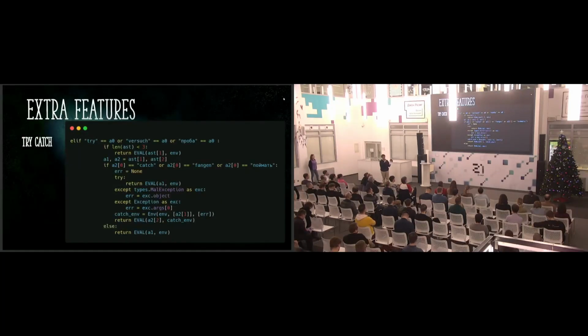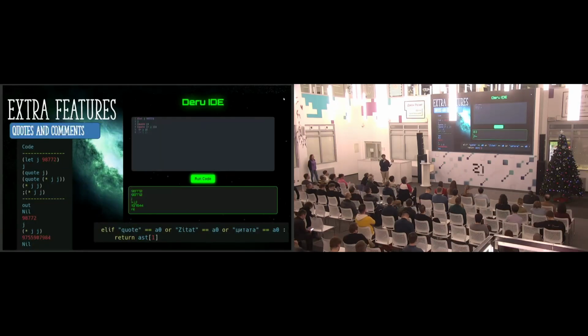We have extra features here. We have a try-catch structure, and we need comments for the code. In this code, because it's all inside parentheses, we need to use a special kind of comment called quote. It's going to deactivate the evaluation of the code. I mean, if we define the variable j as 98772, and we make quote jota, it's going to return jota. If you do that to an expression, it's going to return the expression.